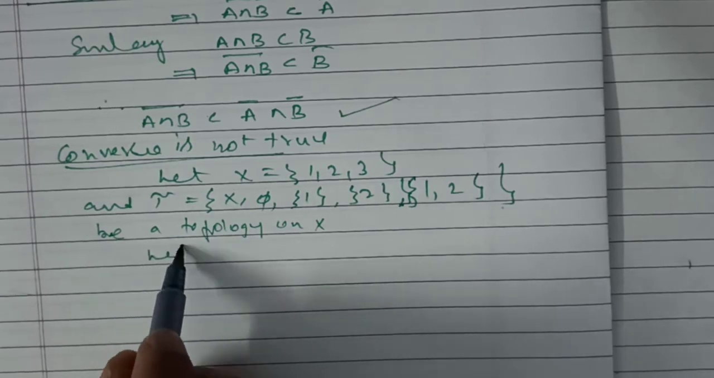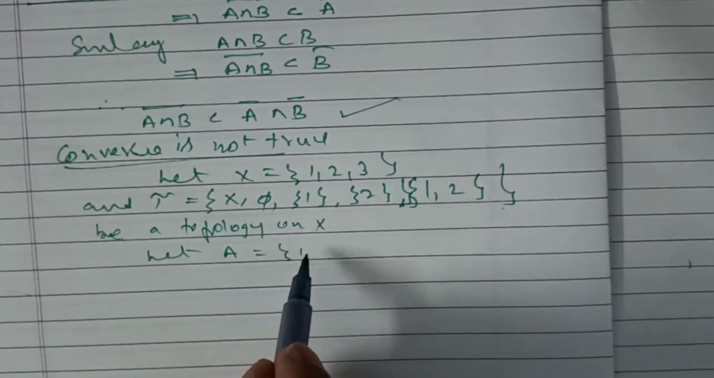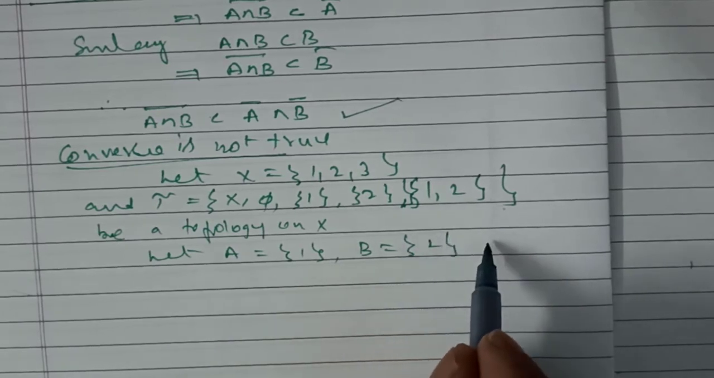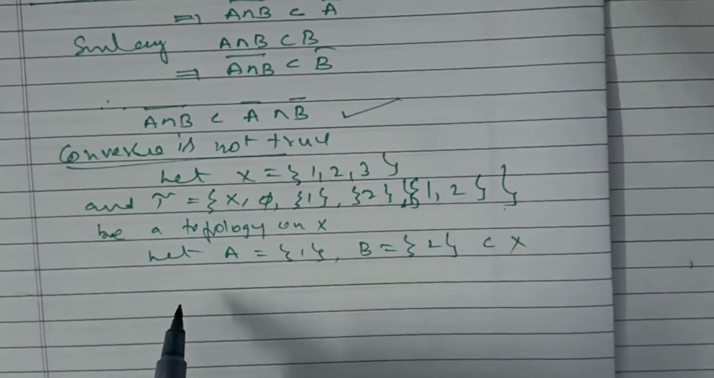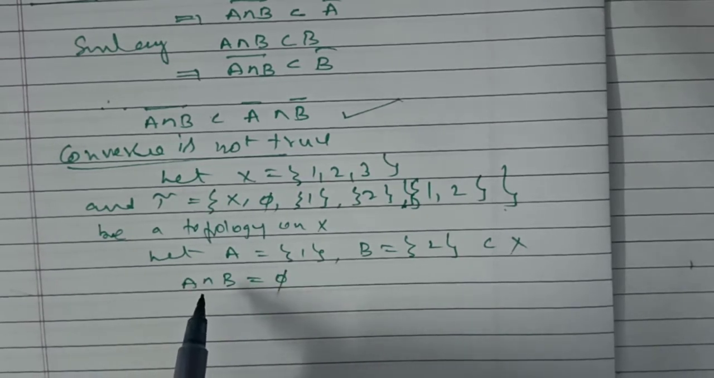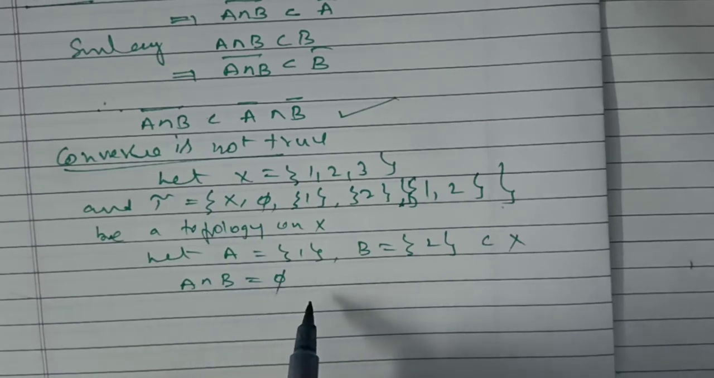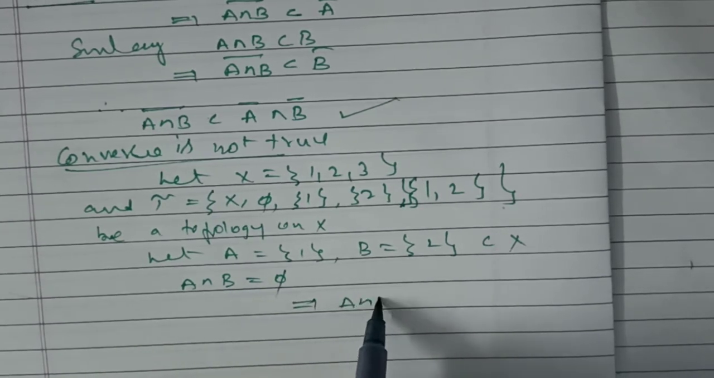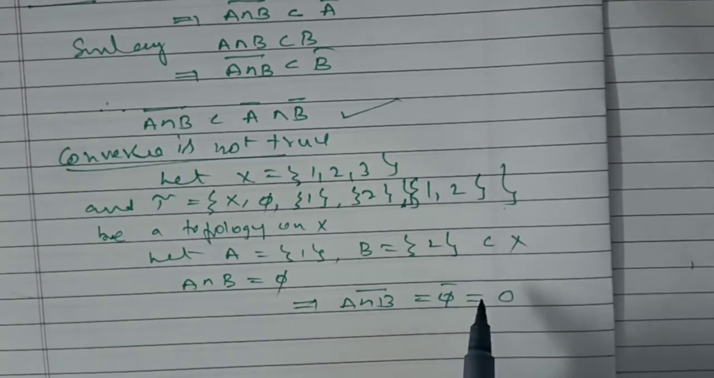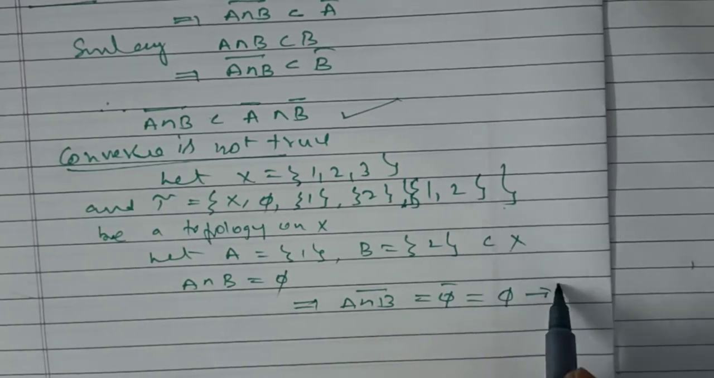Let A = {1}, B = {2}, which are subsets of X. A ∩ B = φ, which implies the closure of (A ∩ B) = φ bar = φ. Take this as equation 1.